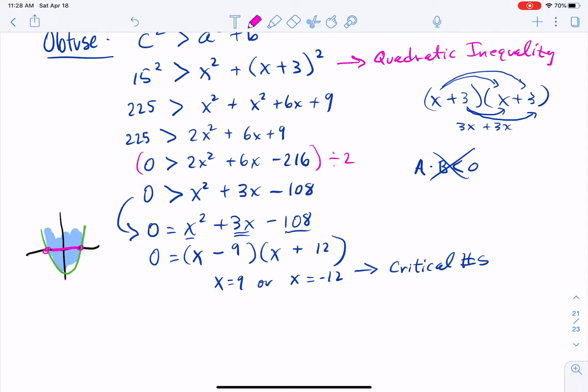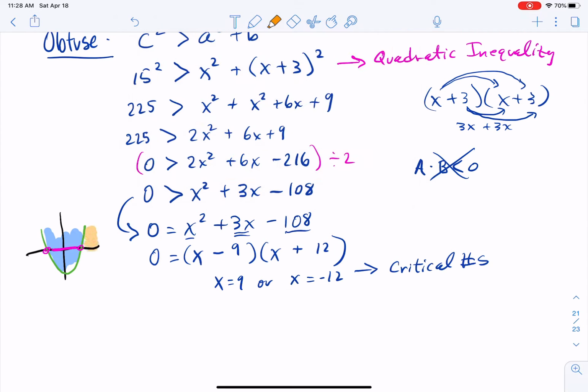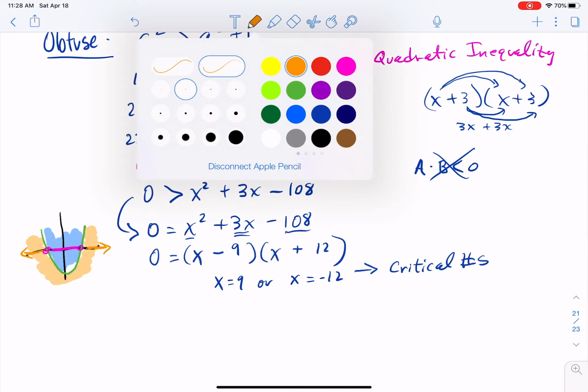If I had shaded on the outside, maybe I pick another color. How about orange? If I shaded on the outside of this, where it hits the x-axis, this time it would be on the outside of those two numbers. Essentially, that's what we're about to do here. The two x-intercepts are our critical numbers. They're going to be the boundary points of our inequality.